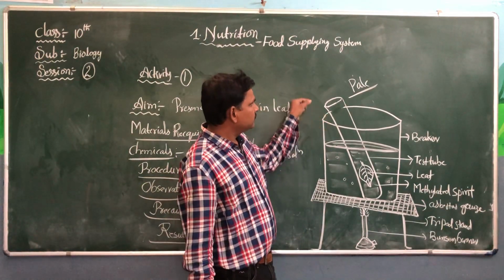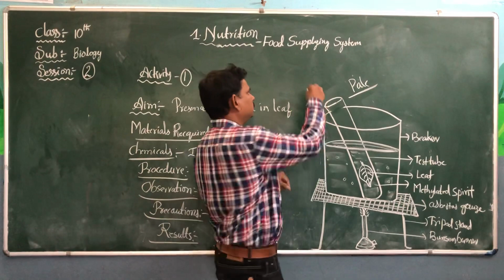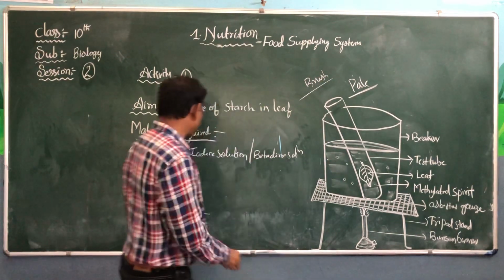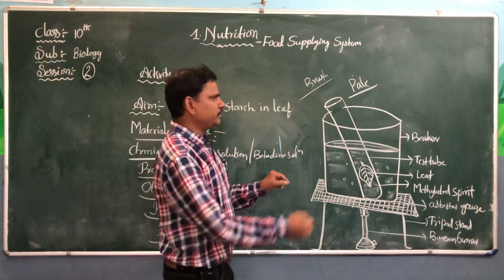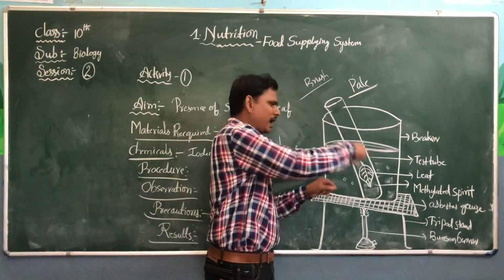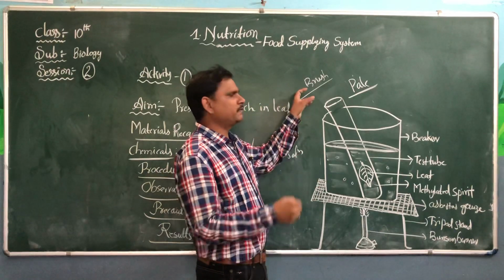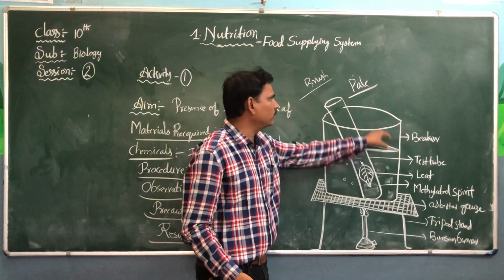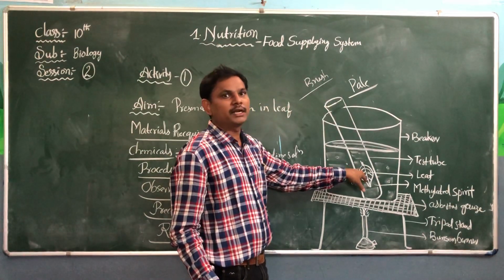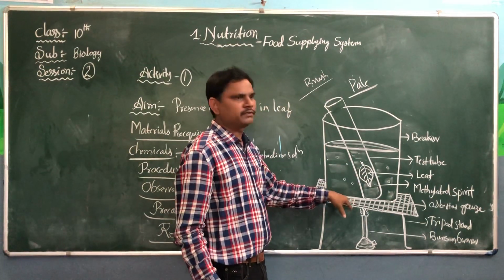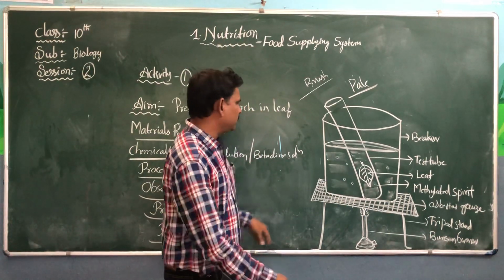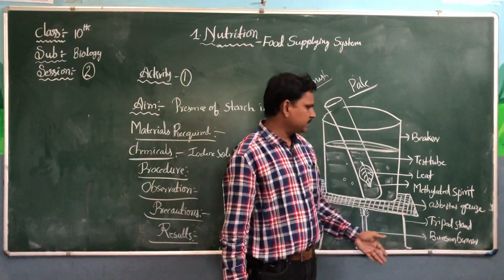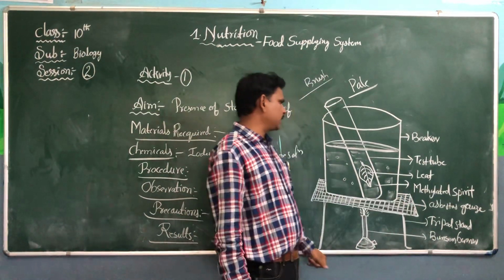Then, with the help of a brush, we should not use our fingers. It is a precaution. We should not remove the leaf with our hands or fingers. With the help of a brush, a small instrument, we should transfer the leaf from the boiling water into the methylated spirit. Then start heating for a few minutes, using the tripod stand, Bunsen burner, and asbestos gauze.